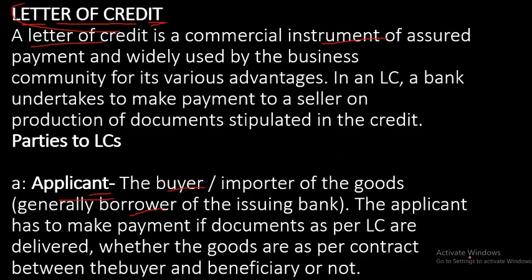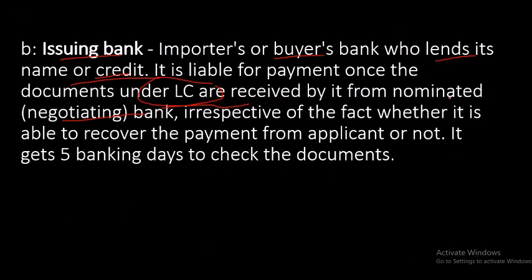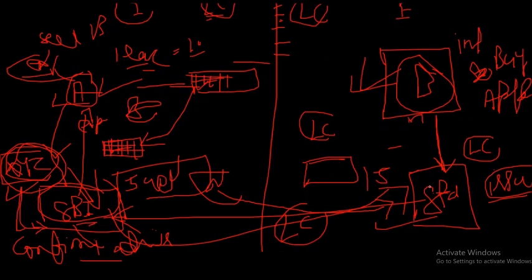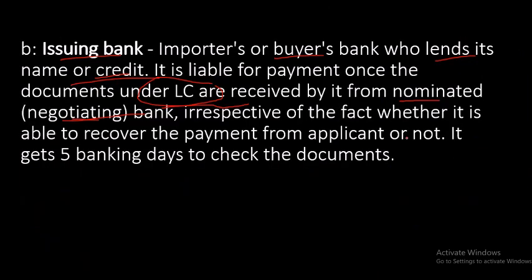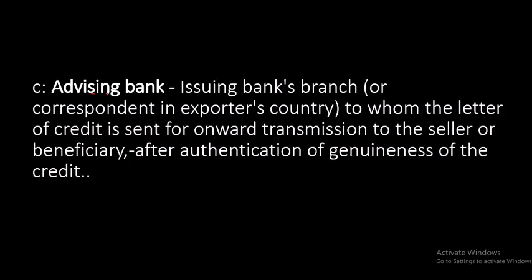So the same is mentioned here: nominated bank, or negotiating bank. If the negotiating bank gives documents to the issuing bank, Standard Chartered Bank, then the issuing bank has to make payment to this negotiating bank. That is all that is mentioned here. Next, the advising bank. The advising bank means the issuing bank's branch in the exporter's country, to whom the letter of credit is sent for onward transmission to the seller.